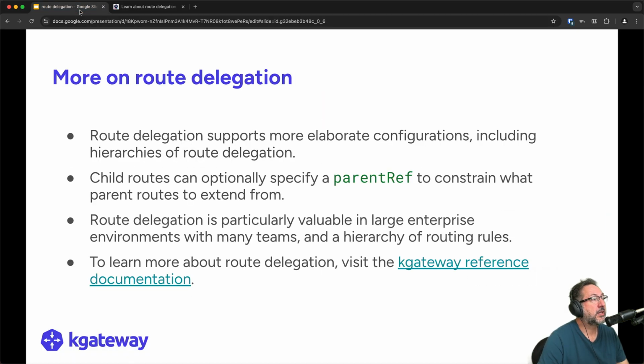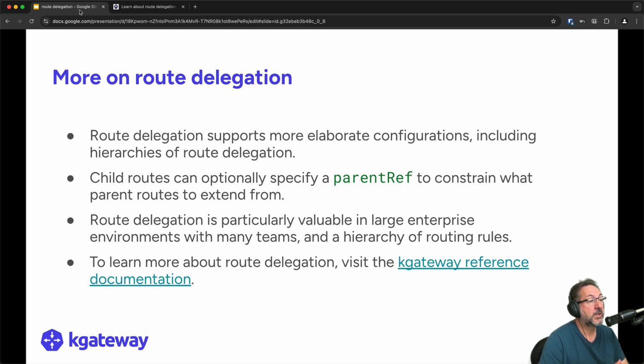So let's go ahead and sum things up. Some other things you should know about route delegation is it doesn't stop with this simple example. There are more elaborate configurations that we can explore, including hierarchies of route delegation. Child routes also have some optional stanzas, such as a parentRef, if we want to constrain who the parent can be in terms of merging all of these routes together into one. Route delegation is obviously particularly valuable in large enterprise environments where you have a hierarchy of routing rules with many teams.